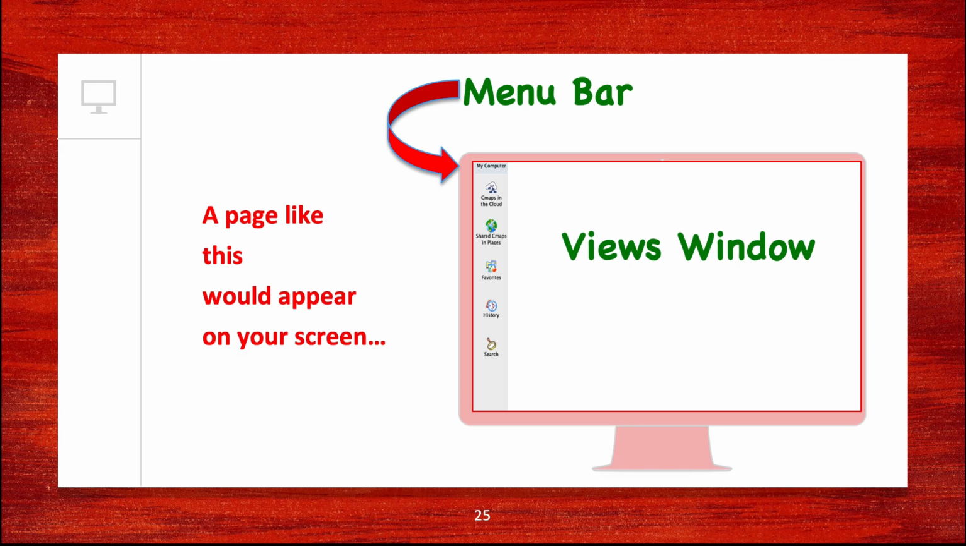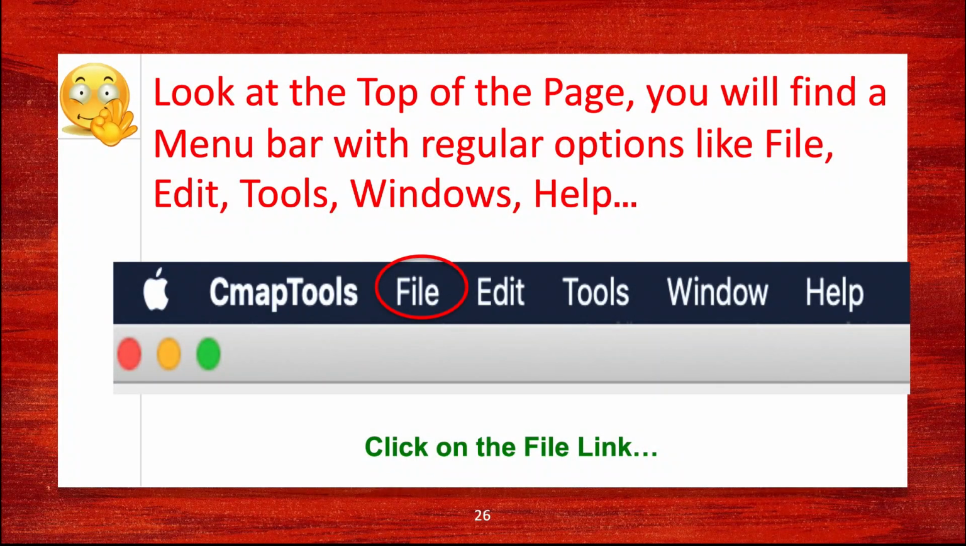On the left hand side, you'll get a menu bar, which we shall discuss in detail. What does it consist of? And a views window where all our information, our images, our folders, our CMaps will be stored for future use. So this is how your screen is going to look when you first open your CMaps. There will be a blank page, right? What and how are we going to construct our CMaps? I will be showing that to you in our next video.